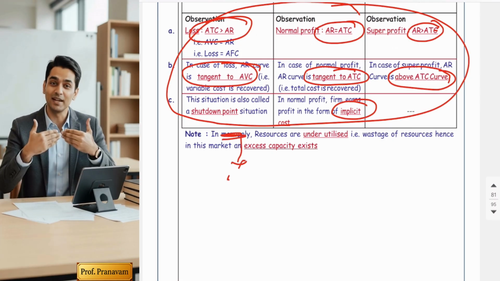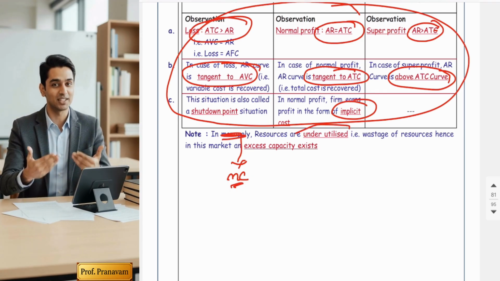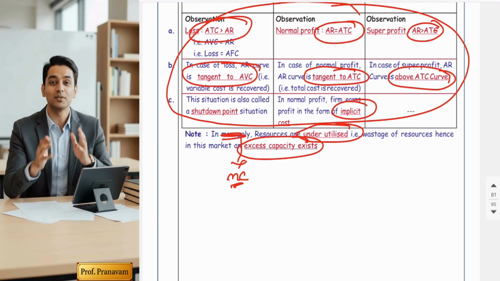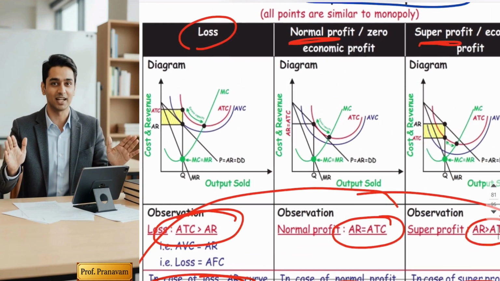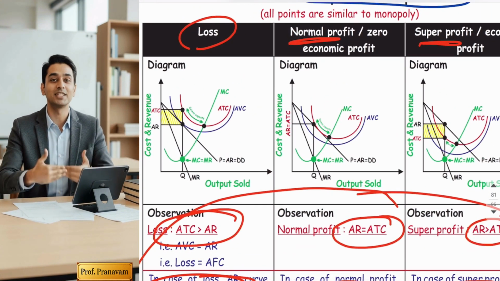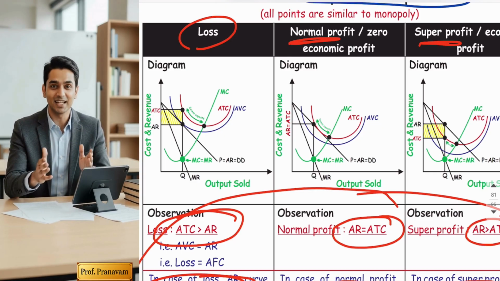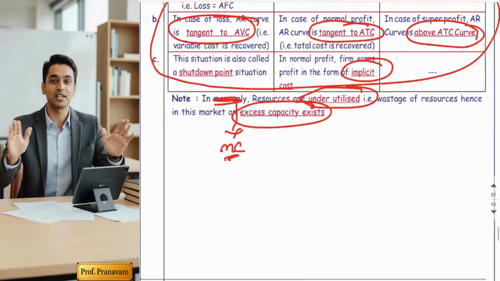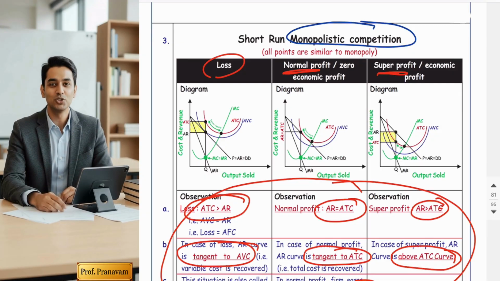And the note is also the same as monopoly. In monopolistic competition, like monopoly, competitors also underutilize the resources. Even they have excess capacity because they are also price makers. Guys, if they operate at optimum, the supply will increase, and to sell more goods they have to reduce the price. So the monopolistic competitor says, why reduce the price when I can enjoy more profit by increasing the prices? Hope you understood all three situations of monopolistic competition.